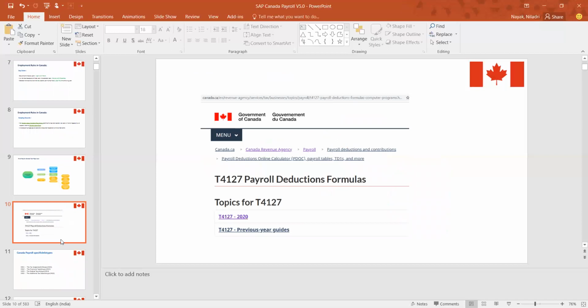On top of that, there is the official website. You should always take reliable information from the official website of the Canada government. This is one example from a payroll perspective: they have a dedicated deduction formula called T4127. Are you familiar with this deduction formula? To be honest, I don't really remember it that well by name, T4127. I might be familiar with the formulas, but not with the name.